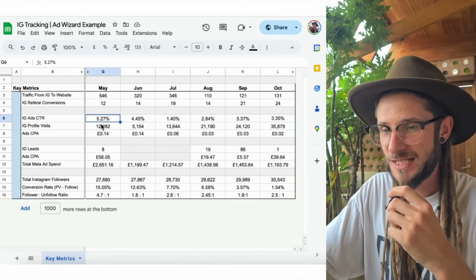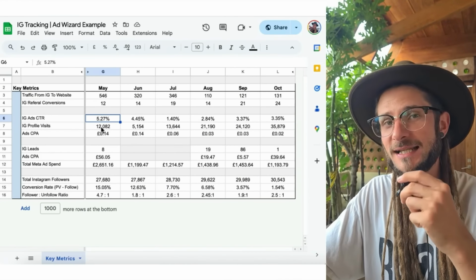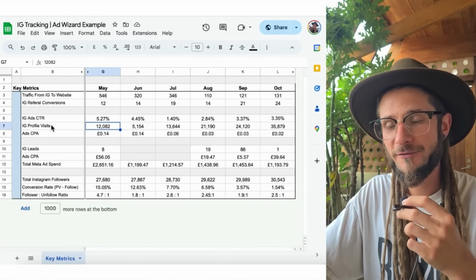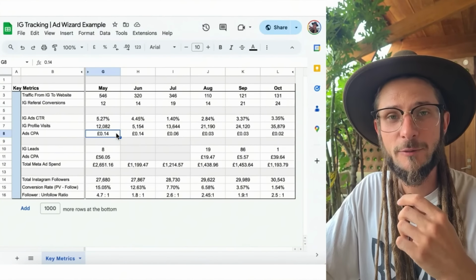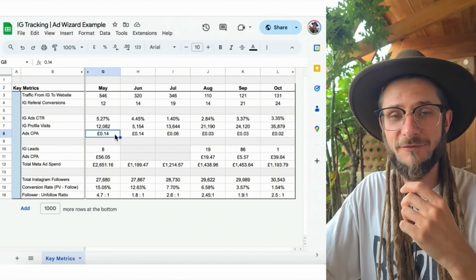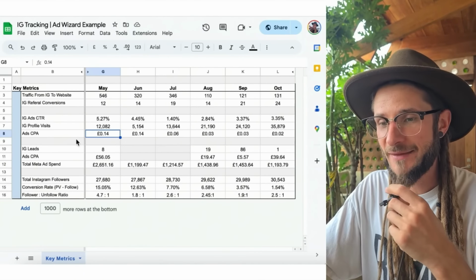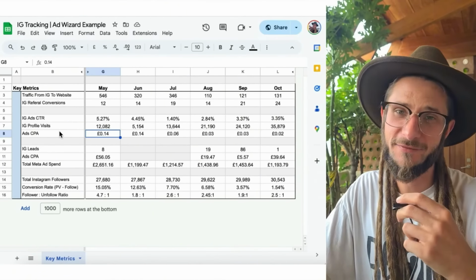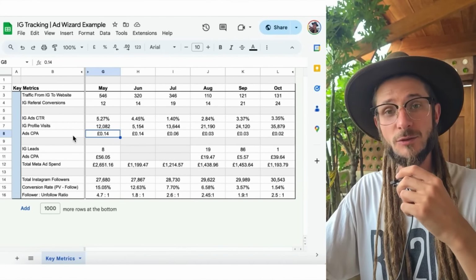We've got the click-through rate. That's important to monitor. That information you can see in the Meta Ad Manager. Then Instagram profile visits. This is how much traffic we've driven to the Instagram profile. Again, we can find this in the Meta Ad Manager. And then the CPA to get somebody to visit that Instagram profile, that is also in the Ad Manager.